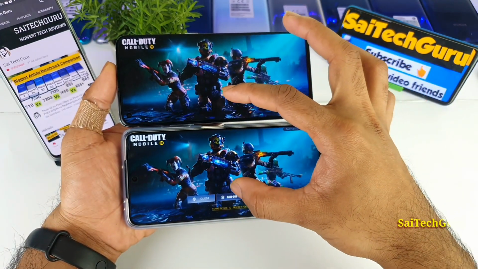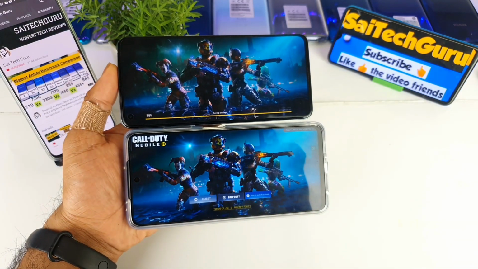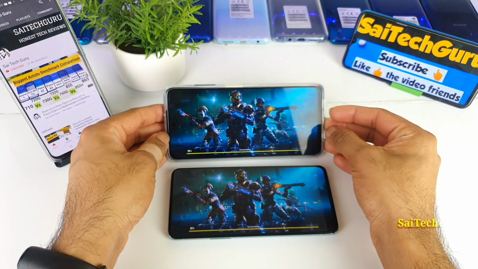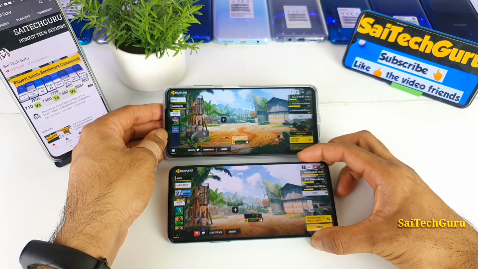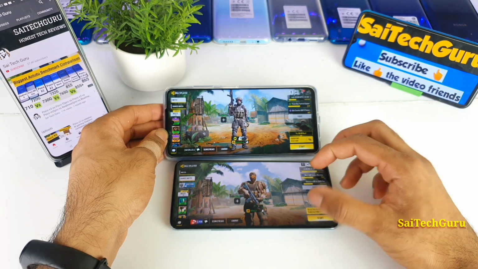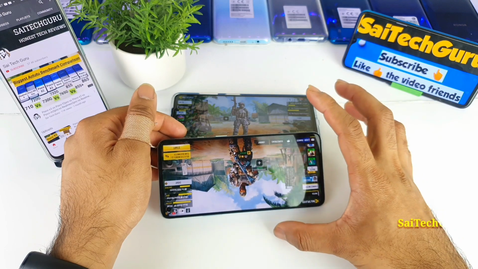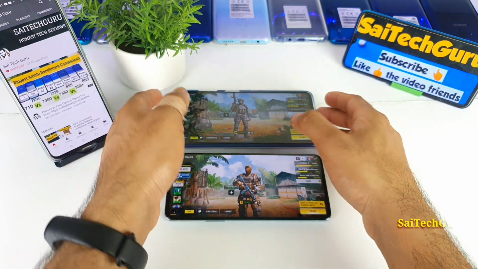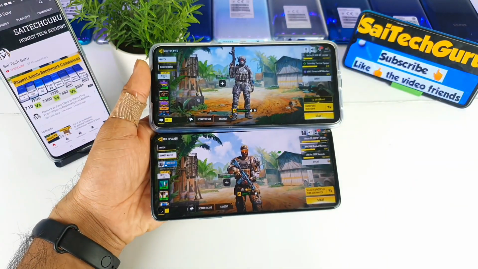Let me try to open my Call of Duty account. I think it's already connected here. As you can see, friends, both phones are right now signing in to my account. As you can see, the OnePlus 8 is slightly faster, not that much faster, just a little bit, as you can clearly see. And let me try to do the test again with Call of Duty.